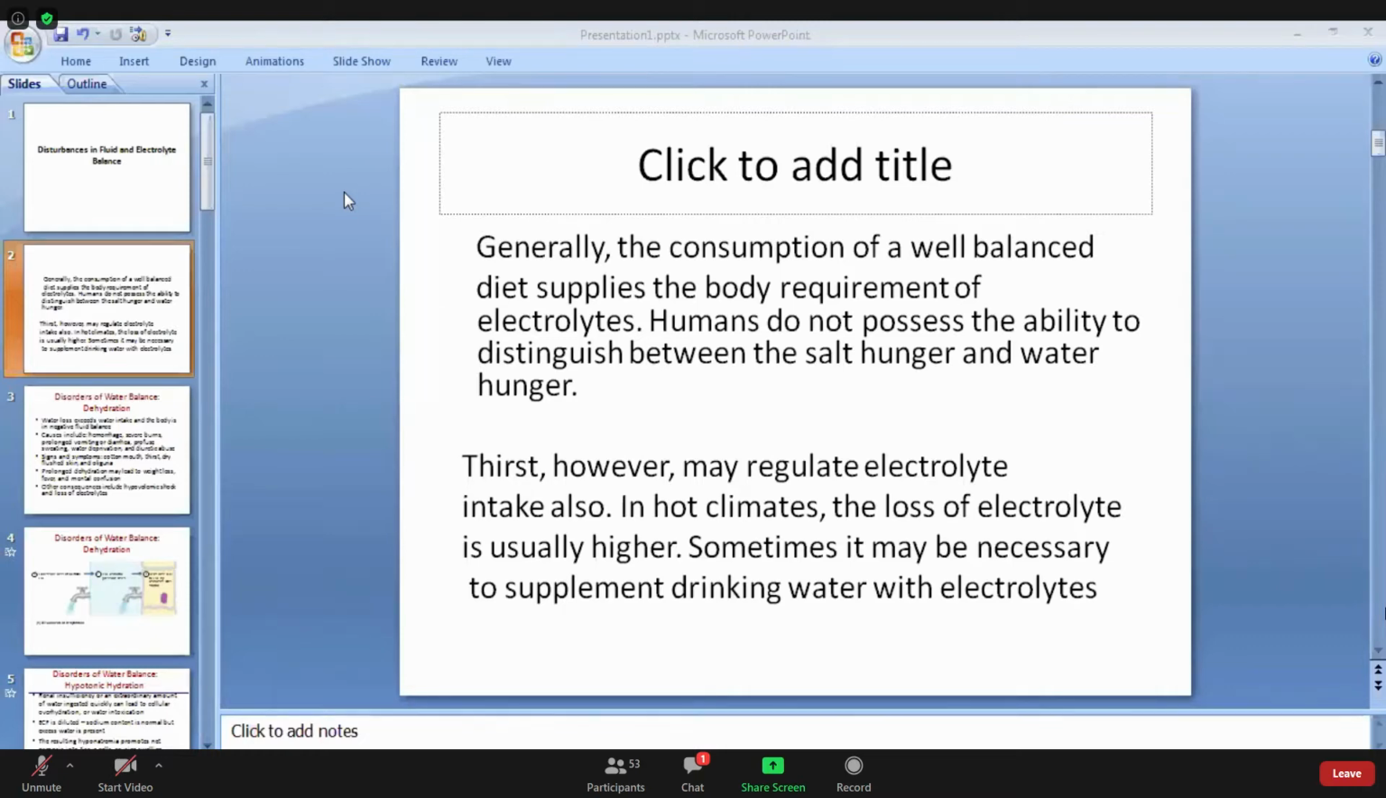So if you are thirsty, we may be in need of fluid as well as electrolyte. That's why thirst may regulate the electrolyte intake also. In hot climate, the loss of electrolyte is usually higher, and at that time it becomes necessary to supplement the drinking water with electrolytes also.